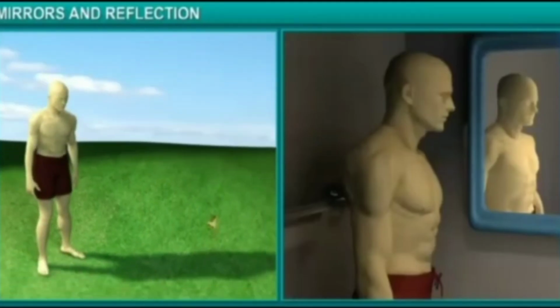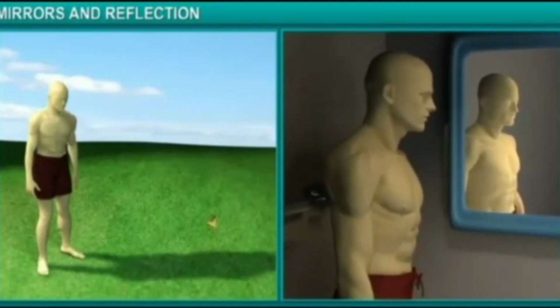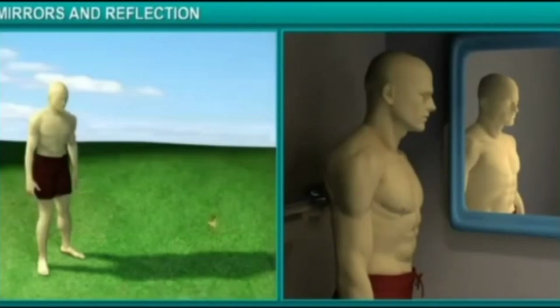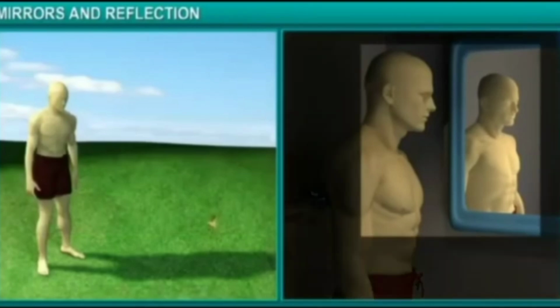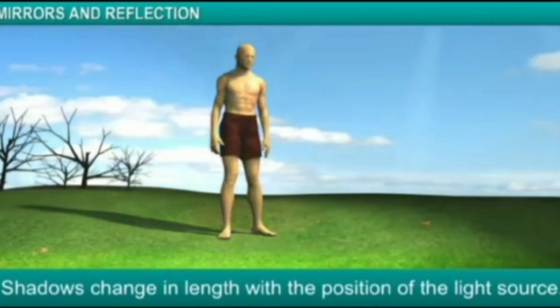Now, we will compare shadows and images. Neither shadows nor images can exist without light, but there are distinct differences between them. For example, your shadow is always black, whereas your image is in color. Shadows change in length with the position of the light source. For example, your shadow changes in length with time as the position of the sun changes during the day.